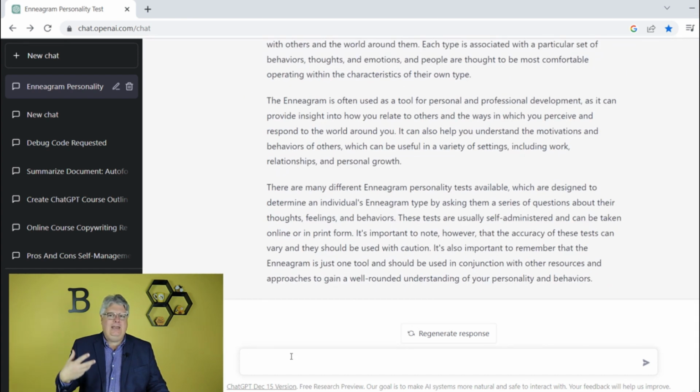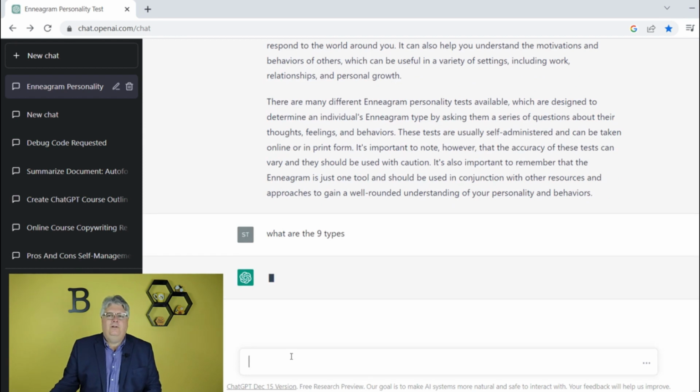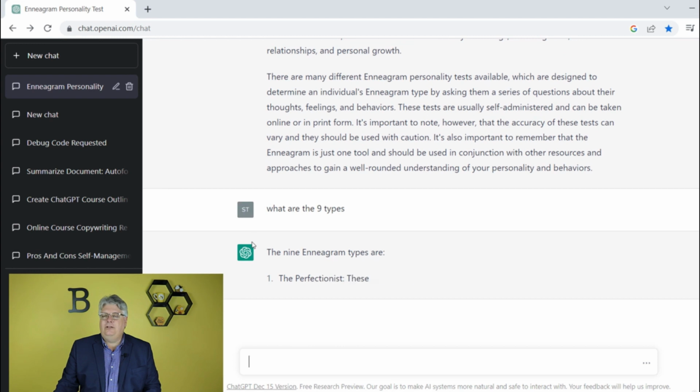Remember, this is all in an Enneagram chat around personality tests. And I might say, what are the, do I remember copy paste? No. What are the 9 types? Right? So now it's like, what is this? What are these 9 types? So the 9 Enneagram types are, and now it's going to tell me about these different 9 types.